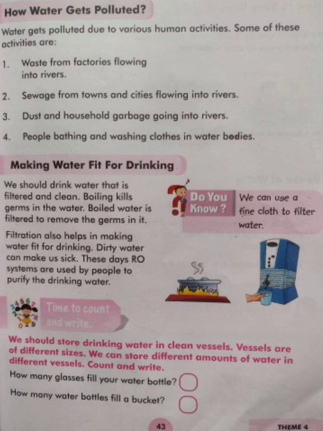Next, sewage from towns and cities, that waste also goes directly into the rivers. Then dust and household garbage from your houses also goes into the rivers. Then the people bathing and washing clothes, that water also goes through the drainage system to the rivers.